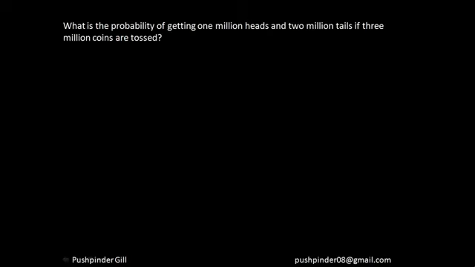Okay, next question. The probability of getting 1 million heads and 2 million tails if 3 million coins are tossed. Looks humanly impossible to do it, right? But yes, you can do it. How? See, how many coins are tossed? 3 million coins are tossed. So that means there are going to be 3 million variables. That means 1 by 2 raised to the power 3 million, right? Into, how many cases would there be? The cases would be 3 million factorial divided by how many times heads would be repeating? 1 million times. So 1 million factorial into 2 million tails repeating, so 2 million factorial.